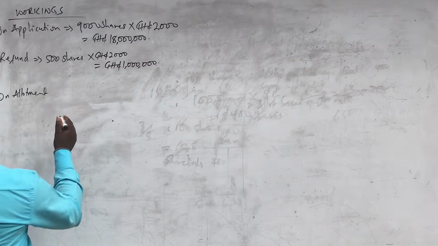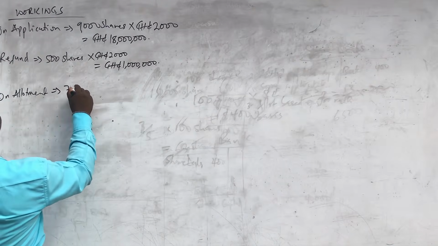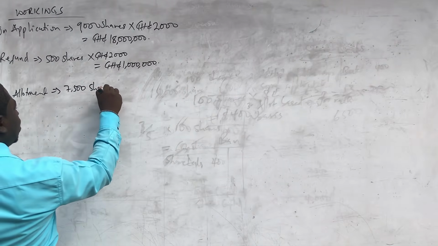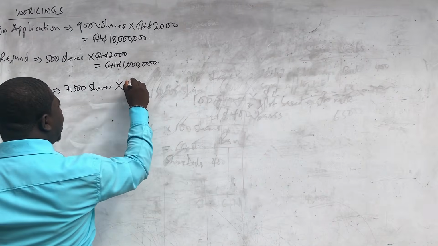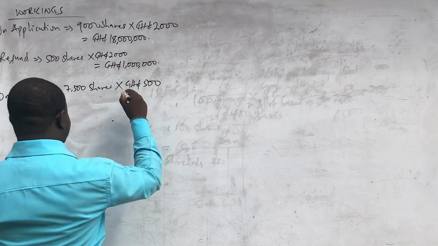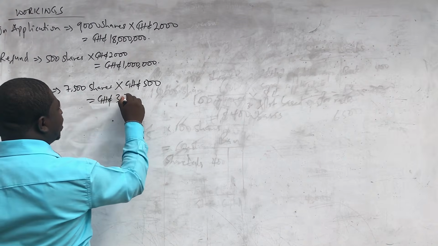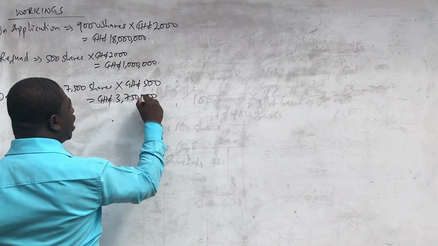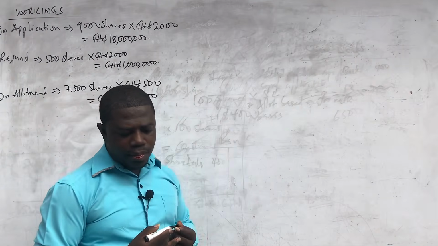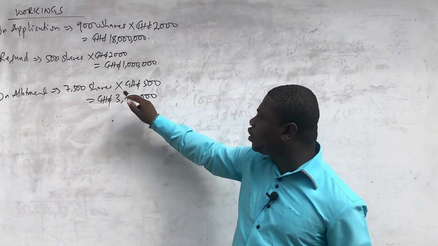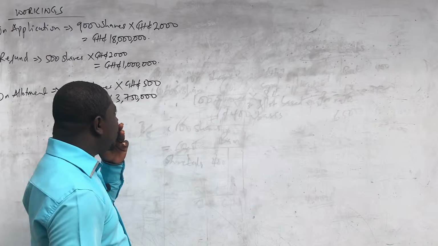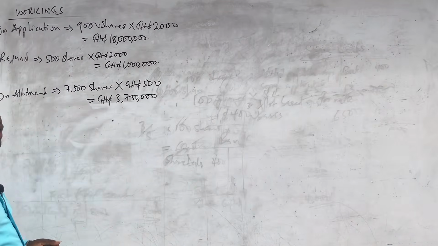And so on allotment, it's going to be 7,500 shares multiplied by the allotment fee, which is 500 cedis. And that is going to give us 3,750,000 Ghana cedis. That is how much they have received on allotment. Now, you can decide to go by whatever method you want.